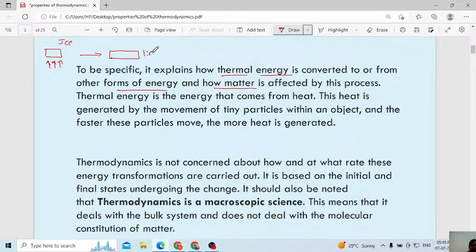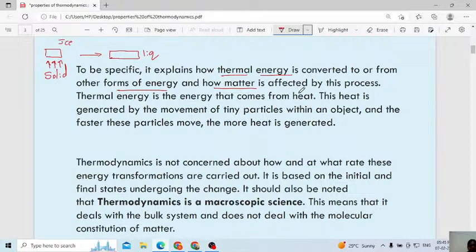Then here the thermal energy of this object is increased. Thermal energy is converted from one form to another form. Here this one is in the solid form. When you increase the thermal energy, then it will come to the liquid form.